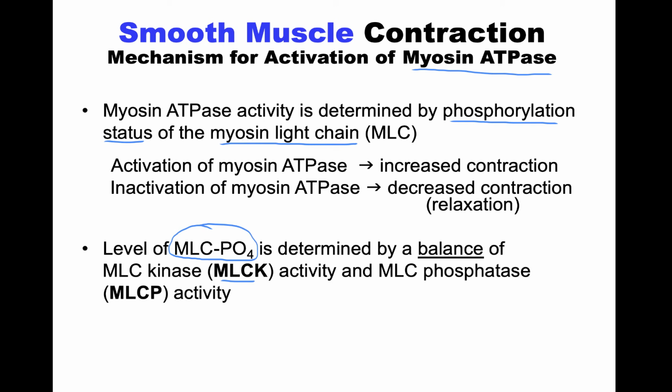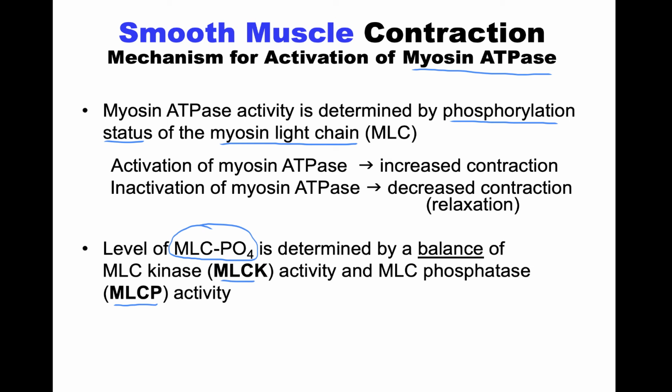So it's the back and forth between these two proteins that are doing opposite things. One's putting a phosphate on, the other one's taking the phosphate off. Depending on the level of activity of those proteins, that will determine how much phosphorylated myosin light chain we have.